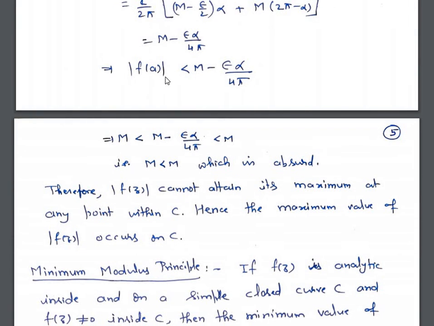Now we had assumed that mod of f(A) is equal to M, so that means we have M is less than M minus epsilon alpha upon 4 pi. Now because epsilon is positive, alpha is positive, 4 pi is positive, that means M minus this quantity is less than M. So therefore we have got M is strictly less than M, which is absurd, which is not possible. So our assumption that mod f(z) attains its maximum value inside C is not correct. So mod f(z) cannot attain its maximum value at any point within C. Hence the maximum value of mod f(z) occurs on C.